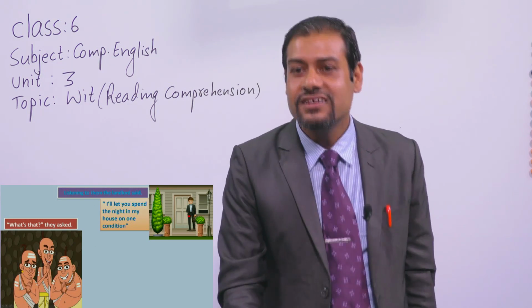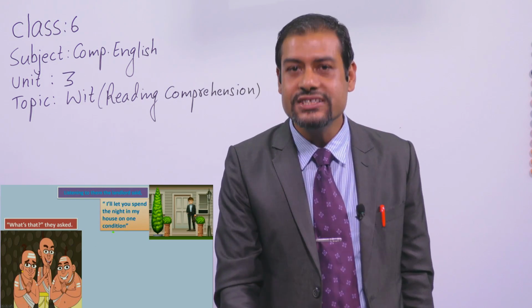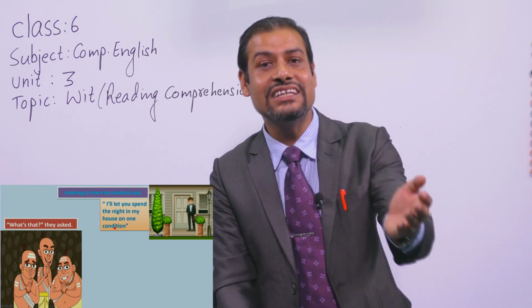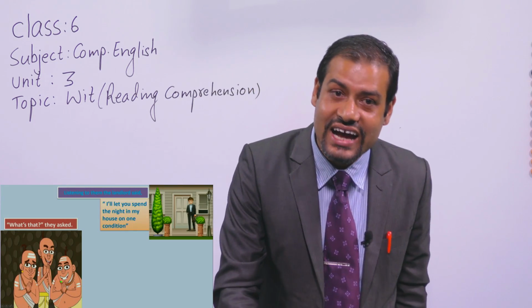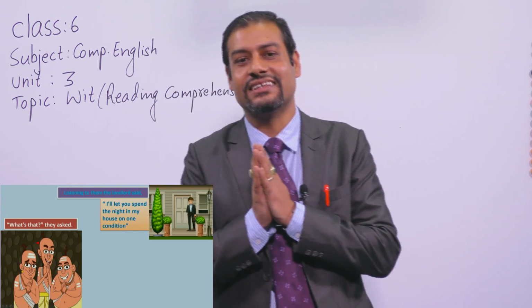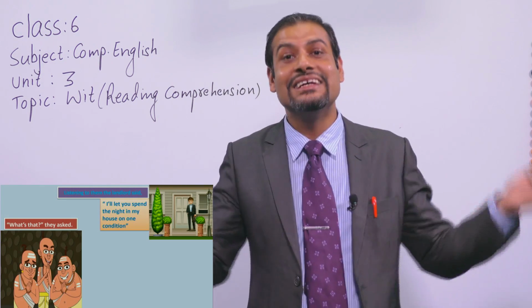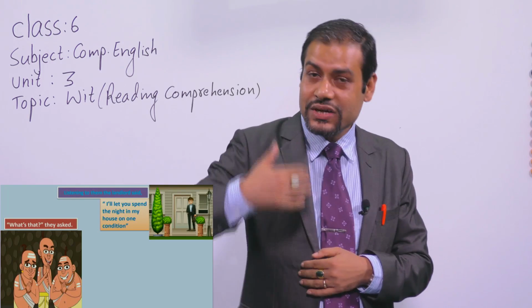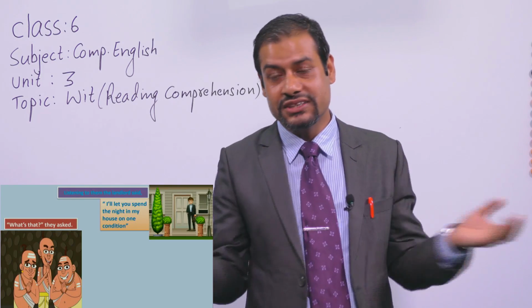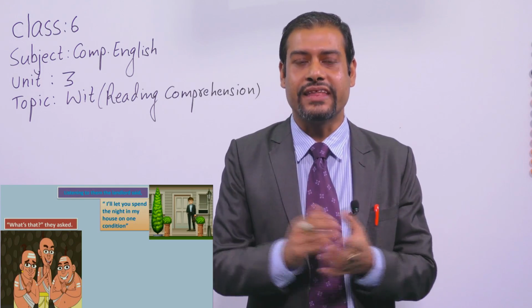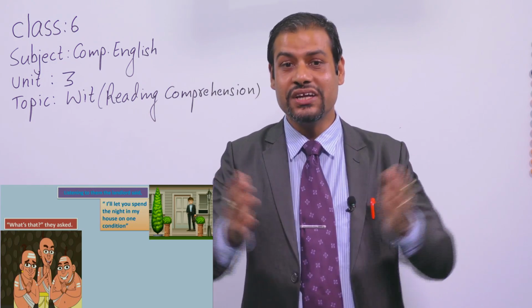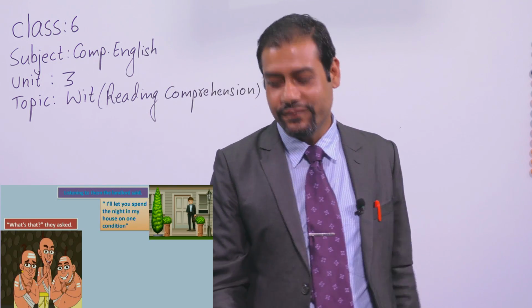So, when the landlord said that there was a condition, these three Brahmins asked, "What's that?" They asked because they needed a shelter, because it was getting darker. They were very tired. That's why all of them asked together, "What's that?"